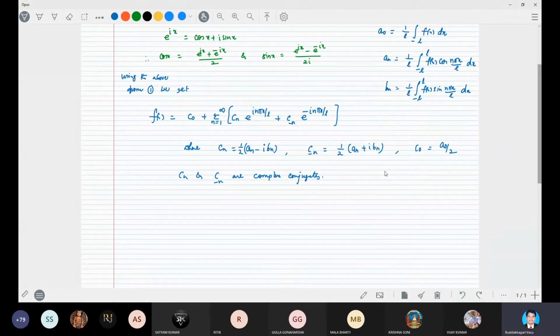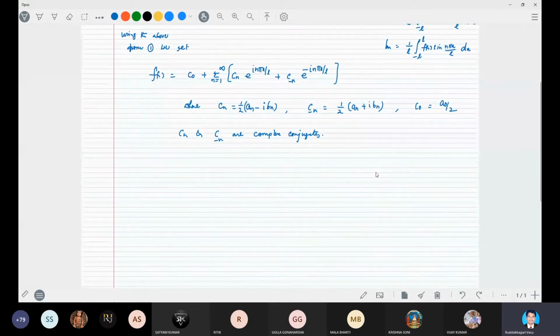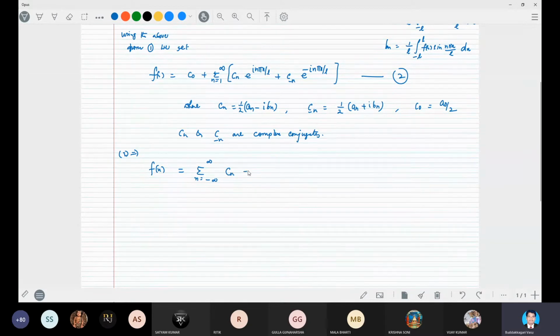They are complex conjugates. So we can write the above equation for all n as sigma n equal to minus infinity to infinity, where n is either positive or negative. We can club this expression for all values of n, say equation 2: cn into e power i n pi x by L.